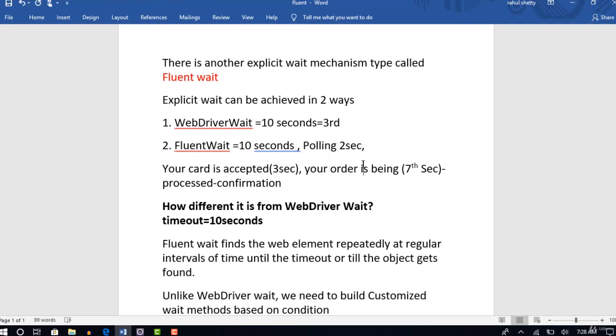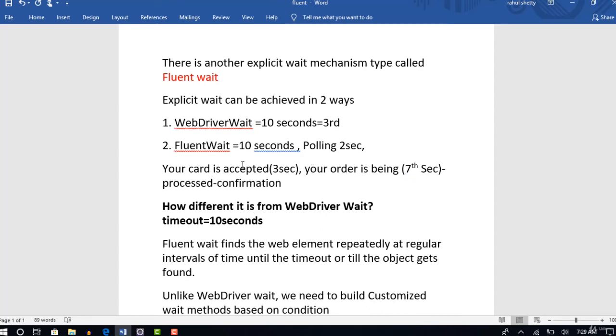So when I write verify for this element present after I click on submit, when "your card is accepted" is displayed, I get a message that the object is found, proceed to the next step. But actually after this message is displayed, it still takes some time to load the confirmation. This displays only immediately after the order message.